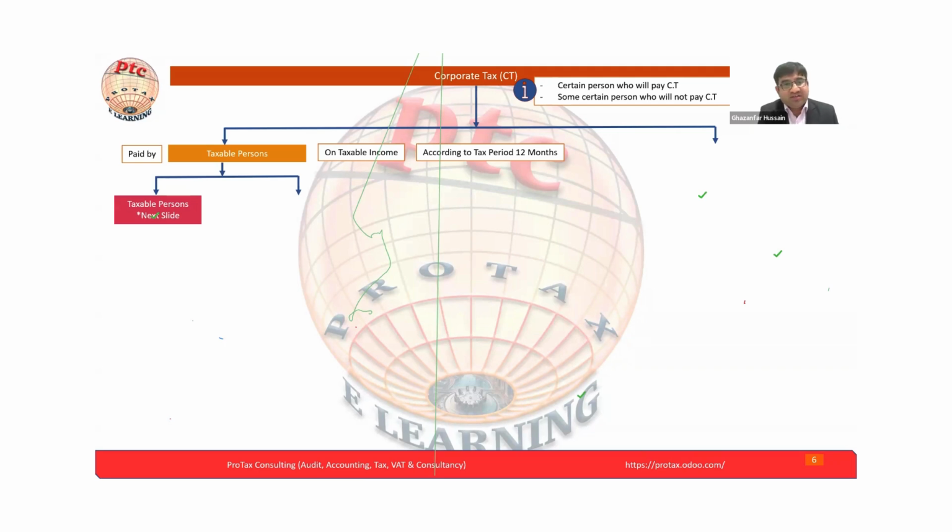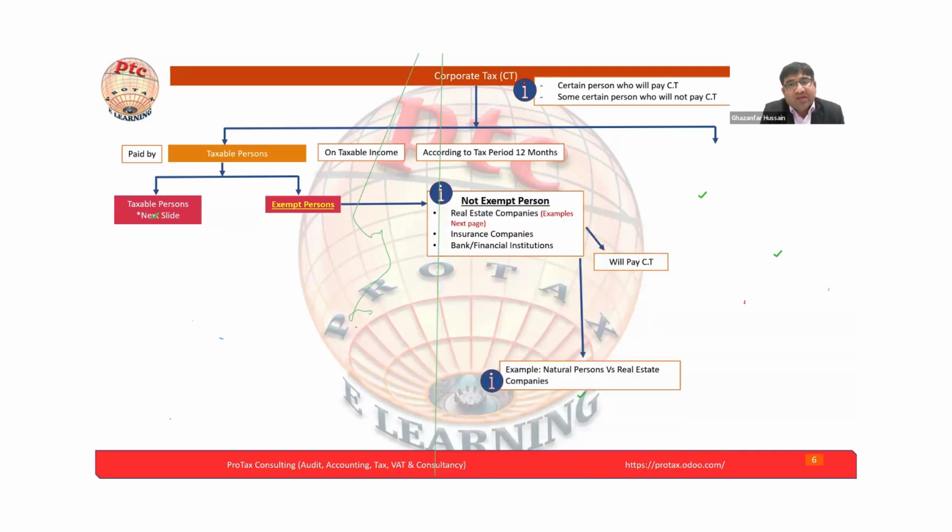Let's move to the next. Now we are seeing the taxable person. Who is the taxable person? In the next slide, we have mentioned the taxable person details, and we will discuss it there. Now, the taxable person can be separated into taxable and exempt persons. Let's continue with the exempt person.